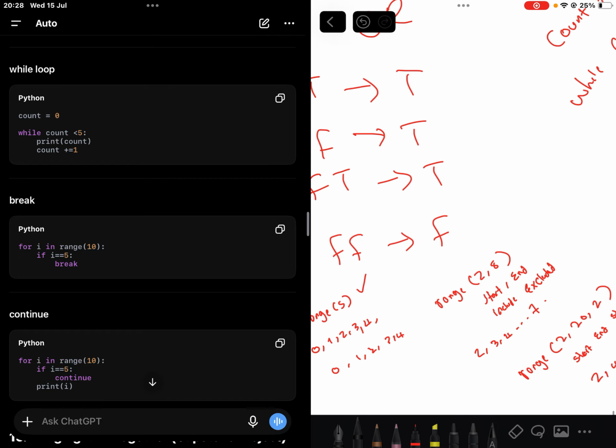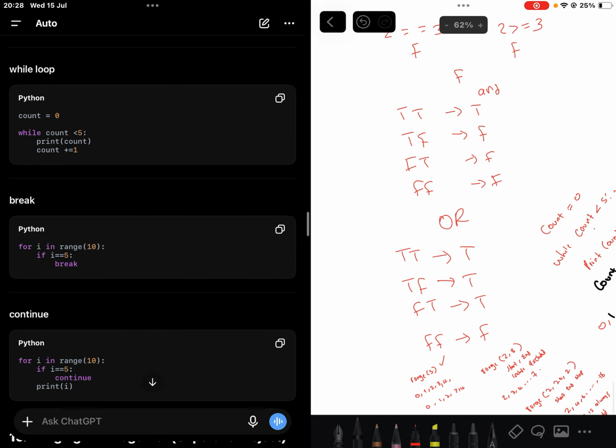Then there's a thing called break and continue. A break is to come out of the loop. A loop is always repeating, and break tells the computer to stop. So for i in range 10, if i equals 5, break. Range will go from 0 up until 9, or up until the number before 10, right? So it starts with 0. If i is equal to 5, break. 0 is not equal to 5, so it skips, up until it gets to 5, then that is a break.